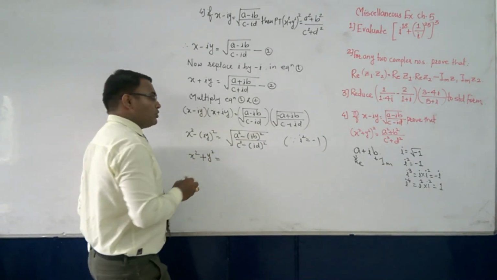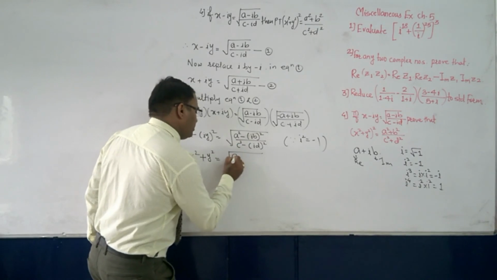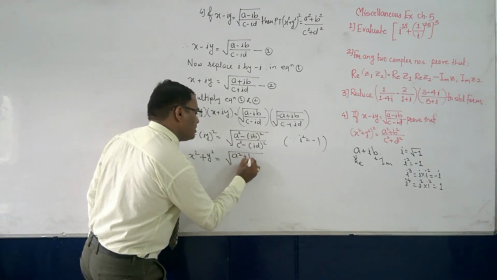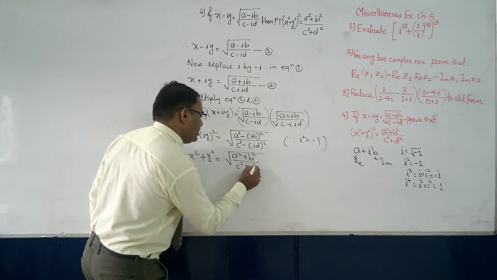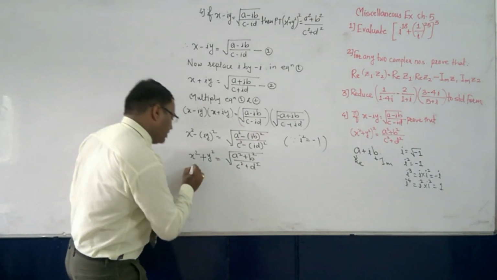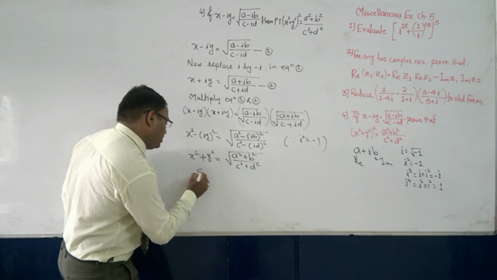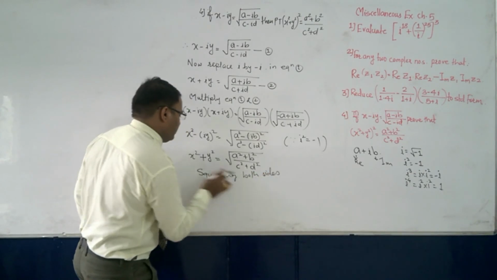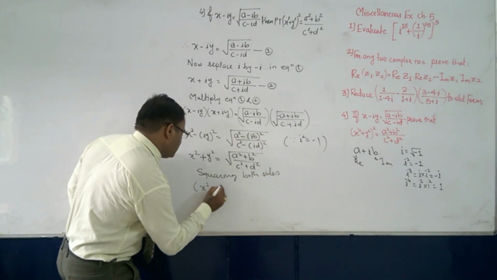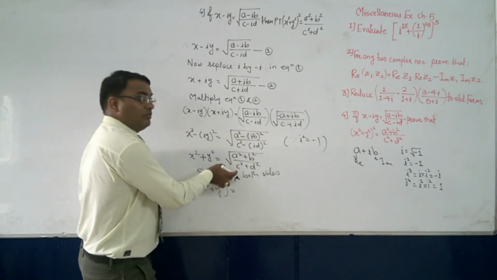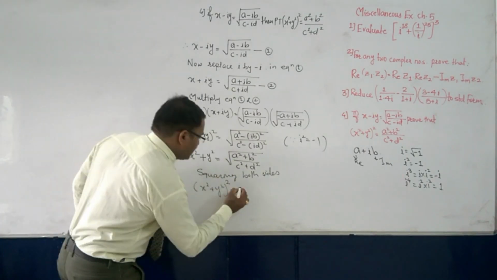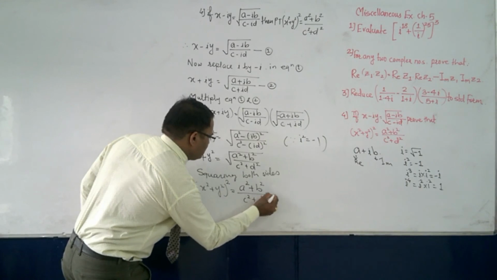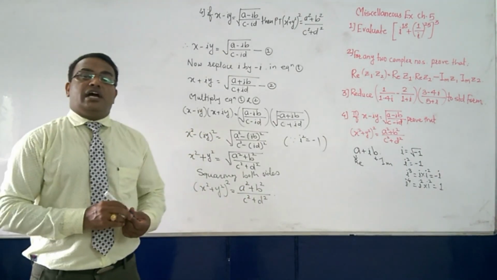So x square plus y square is equal to under root of a square, and same case here with i square, so this minus will become plus, and b square. Similarly in the denominator also. Now what do we do? Squaring both sides. The bracket square, x square plus y square, and we will square this, so the square root will get cancelled, and we will get a square plus b square upon c square plus d square. So this is our required result.